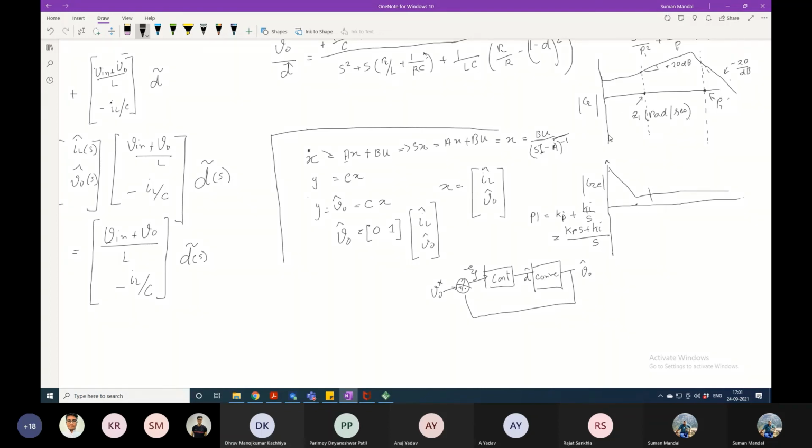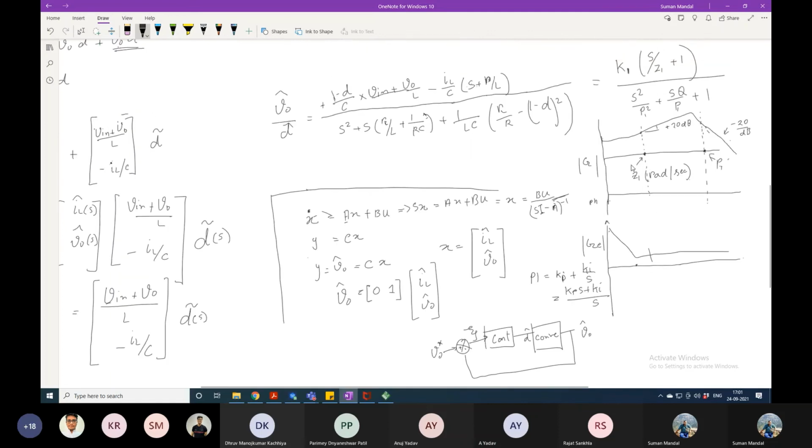Are you people understanding? Now tell me, what is the phase plot of the upper one?